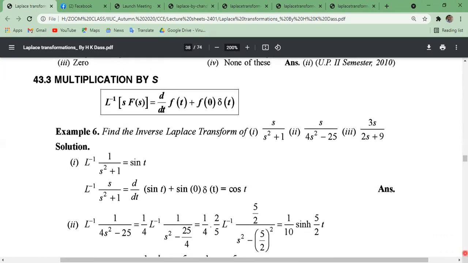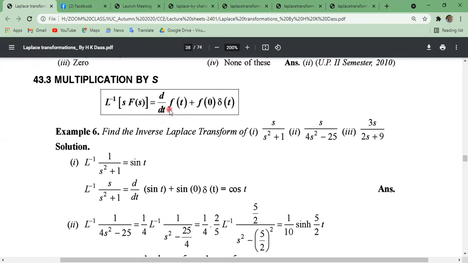Now the multiplication by s property. We have proved this result in our previous lecture. Multiplied by t properties with respect to Laplace transformation. There are many properties we have proved in our previous lecture, so you have to follow this. Now multiplication by s: the inverse Laplace transformation of s into f of s will be the differentiation of f of t with respect to t plus f of 0 and del t. This is the impulse function of t, remember it.